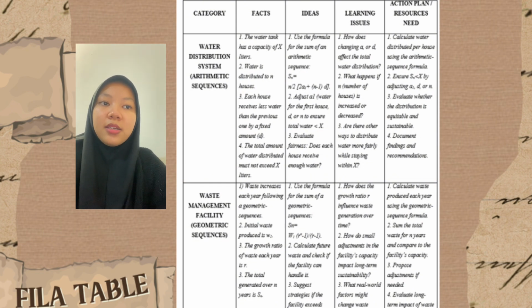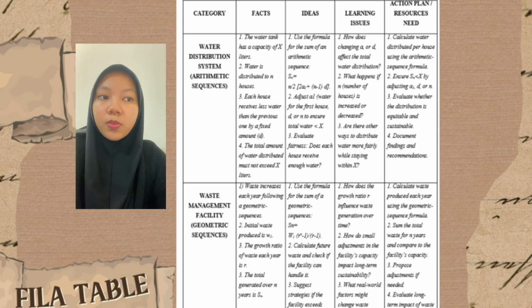So the idea is to use the formula for the sum of a geometric sequence. The second one is to calculate future waste and check if the facilities can handle it. And the third one is to suggest strategies if the facility exceeds capacity. The learning issues: how does the growth ratio R influence waste generation over time? The second one is how do small adjustments in the facility capacity impact long-term sustainability? And the third one is what real-world factors might change waste growth rates?